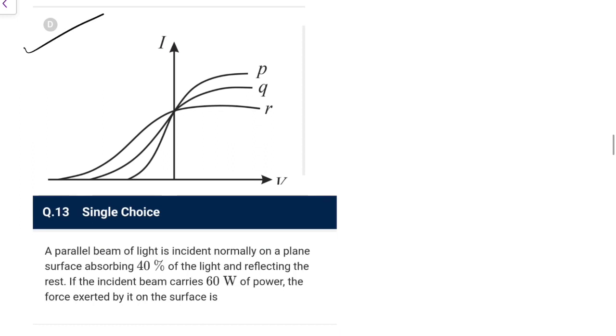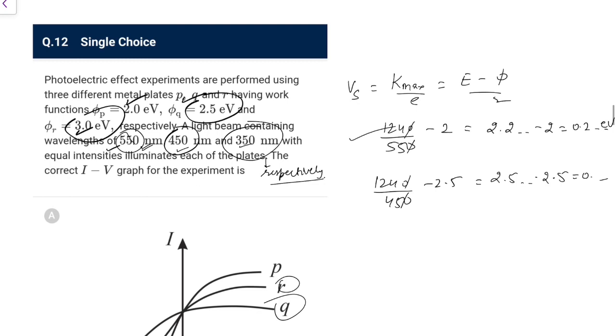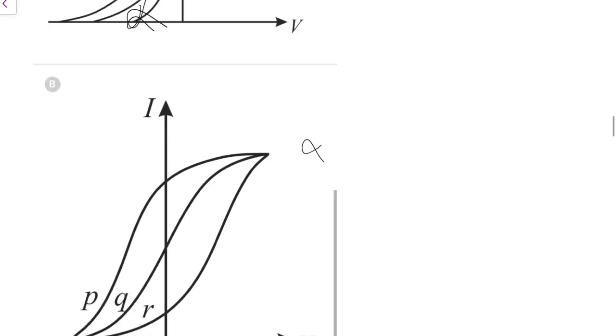And the last one, let's say this is the P, and this is the Q, which has a lesser one, and R will definitely have the max one. Let me check out, 1240 over 350 minus 3. 190 is a 3 point something, greater than 3.5 minus 3, so it would be greater than 0.5, so definitely it will have the maximum stopping potential, so the D option is correct. Next one.